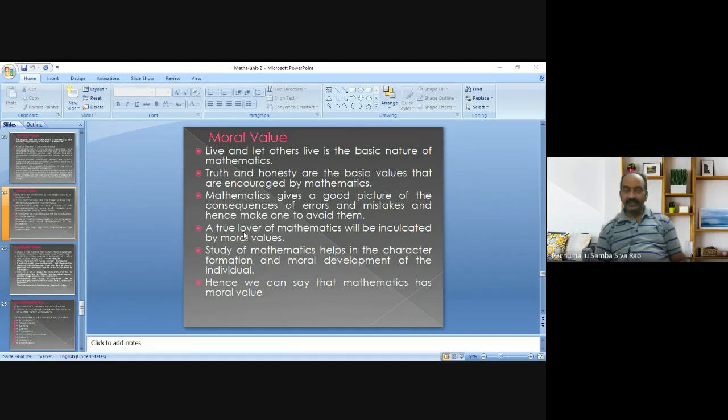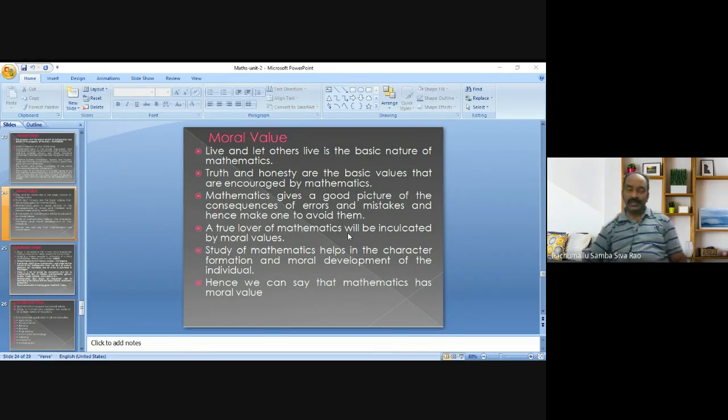In that period, the teacher used to teach moral stories. For what? In order to develop moral values among the students, among the children.